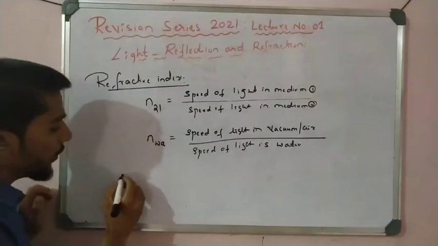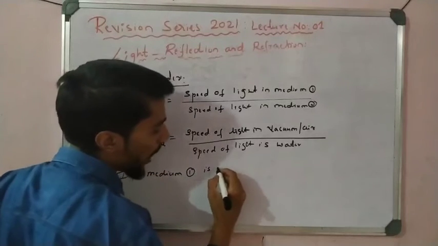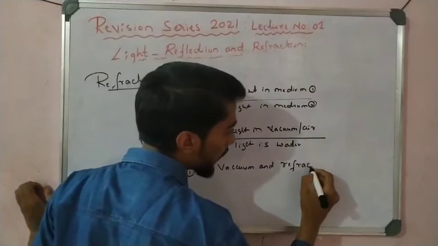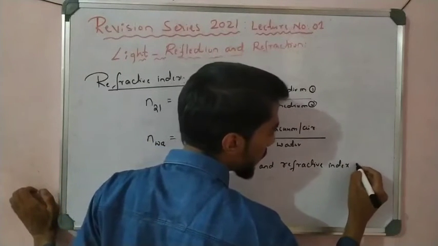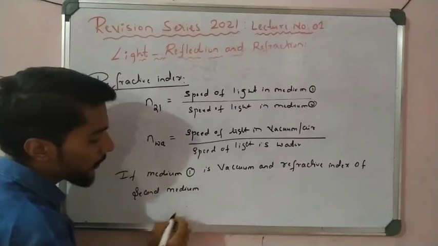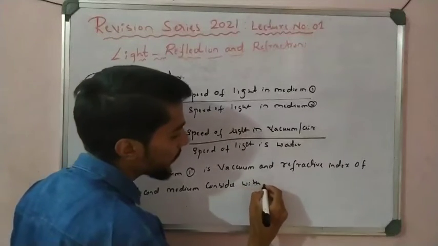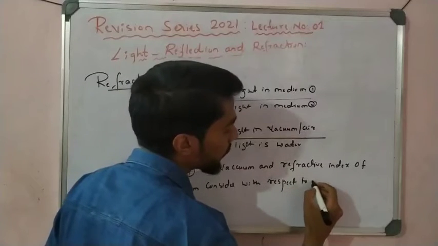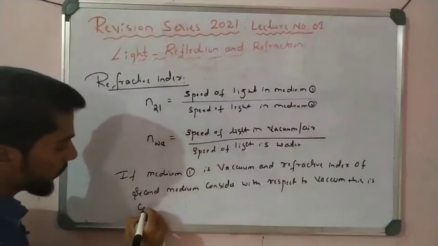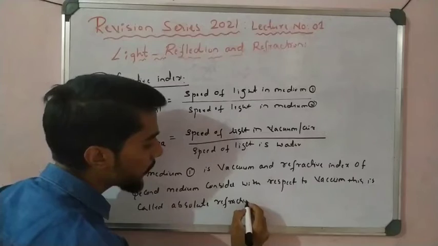So if medium 1 is vacuum and the refractive index of the second medium is considered with respect to vacuum, this is called absolute refractive index.